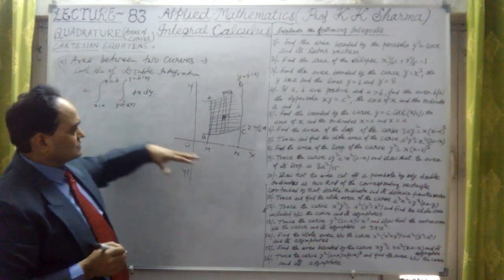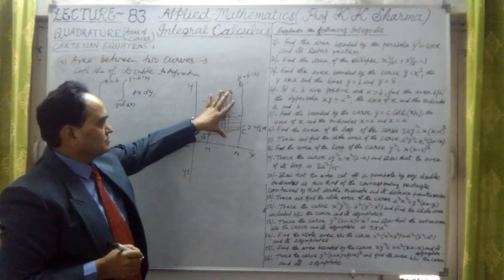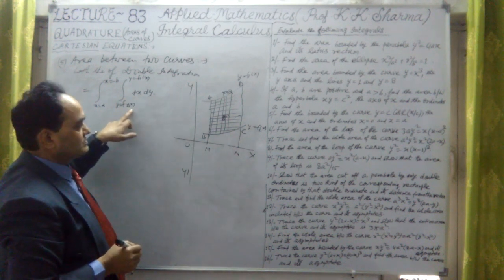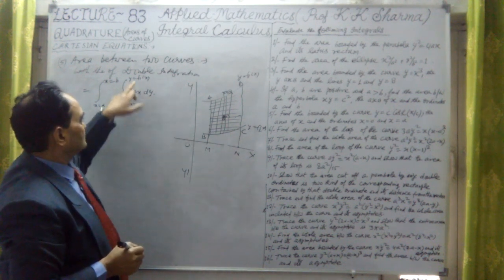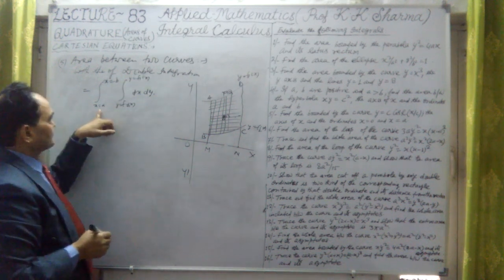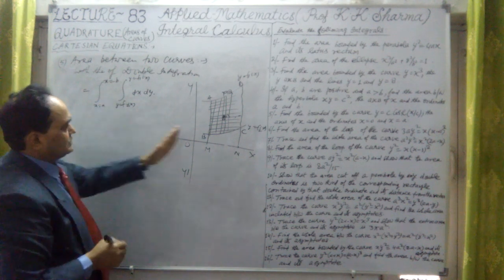This is the formula for area between two curves, f1(x) and f2(x). Then by limits we have to put f2(x) to f1(x), because f1(x) is bigger than f2(x). And x limits are x equal to a to b.